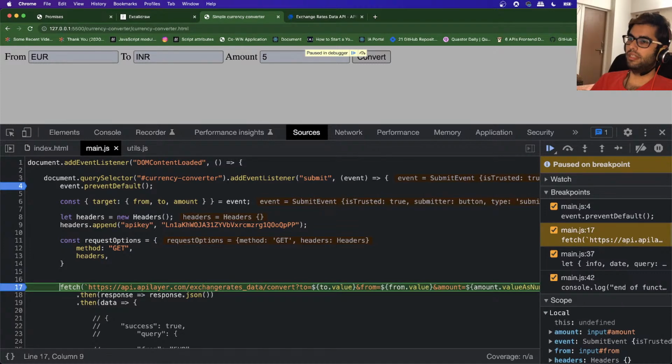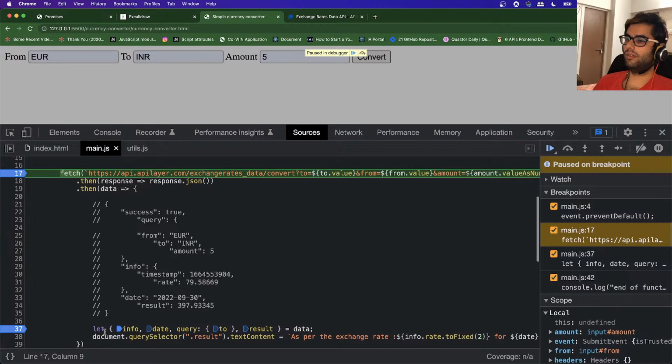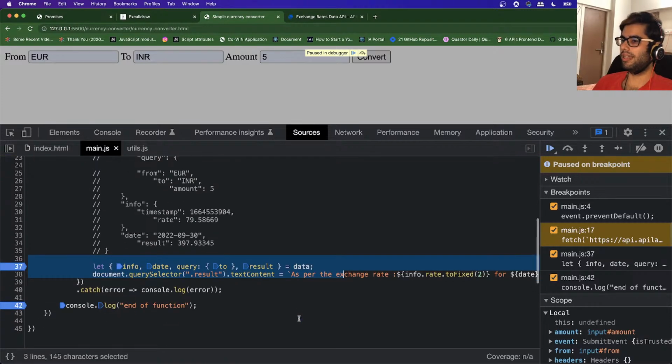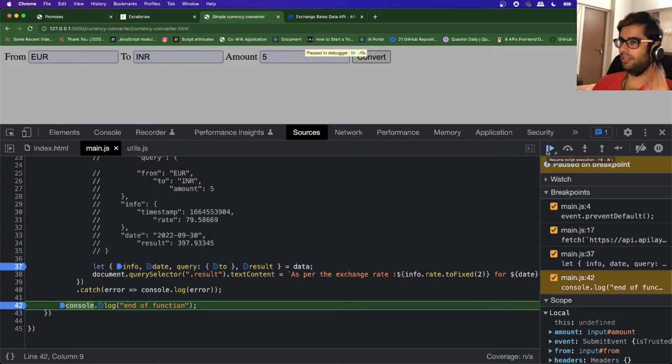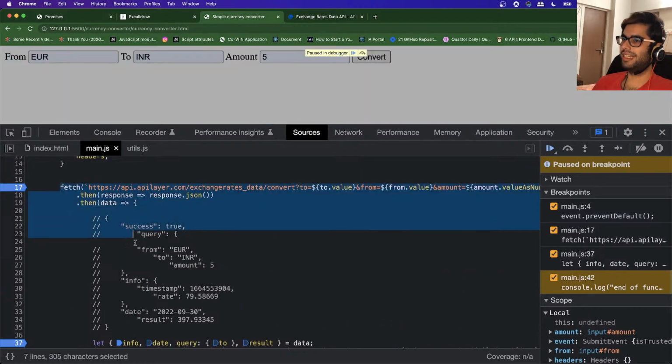Even though this is the next statement, if I proceed, you can see that the breakpoint was hit over here and not over here, because this is an asynchronous operation.